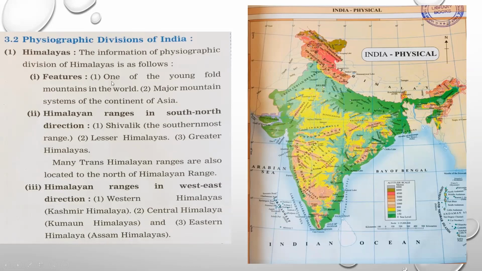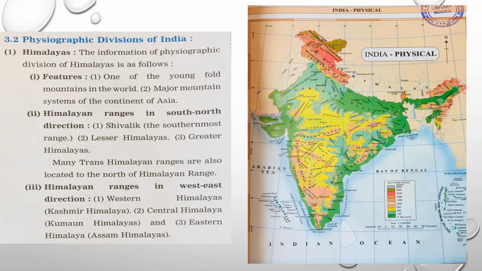Okay, so the Great Himalayas, in that we can see it is one of the young fold mountains in the world and a major mountain system in the continent of Asia. As our country, India, lies in the continent of Asia, these Himalayan ranges are considered as the major mountain system, meaning important mountain system.